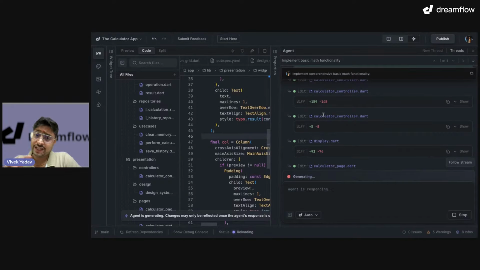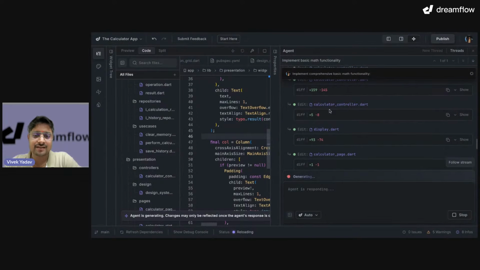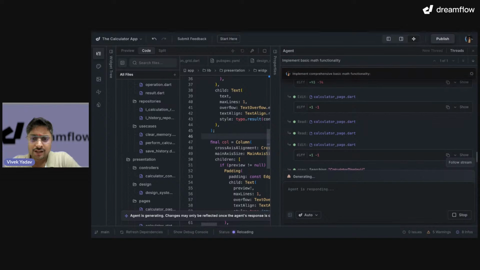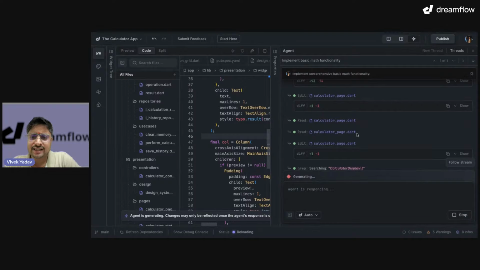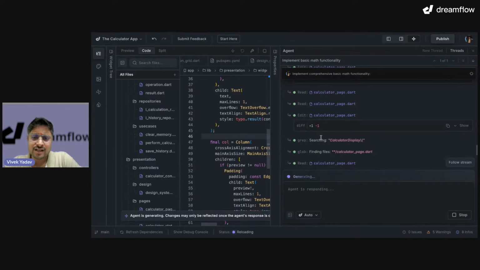It can do iterative changes based on the plan that it has created for itself. So I can see it is doing a lot of changes in display.dart, and then on the calculator page it is again reading the calculator page to make sure that it is making the right change.